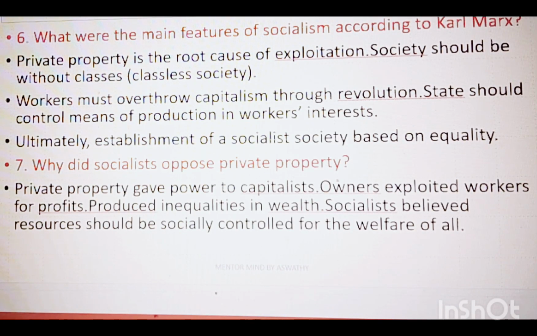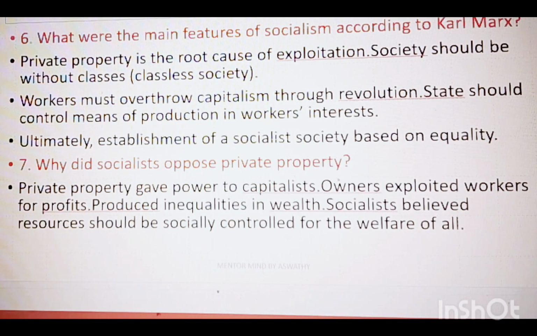The workers or the peasants were working hard but on low wages, which leads to exploitation. So society should be without classes. That is, a classless society was the idea according to Karl Marx. Okay. Workers must overthrow capitalism through revolution. Capitalism means the